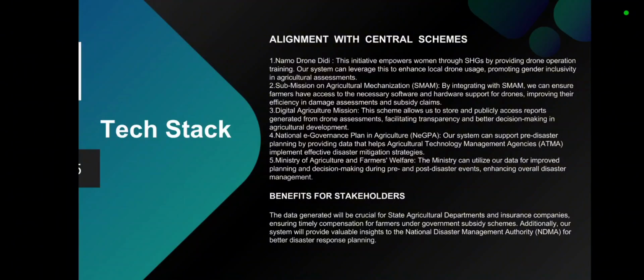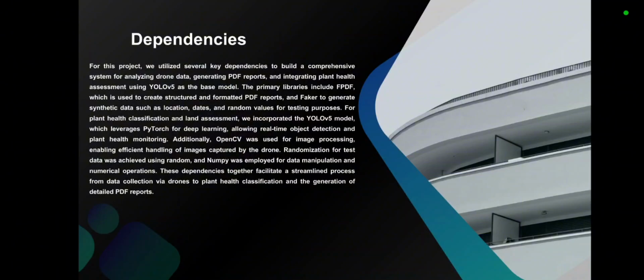And the benefit to the stakeholders, as we discussed, our system will provide structured and well-defined data. This data generated will be crucial for the state agriculture department as well as insurance companies which are tied up with the subsidy projects of the central government, ensuring timely compensation for the farmers under government subsidy schemes. Additionally, our system will provide valuable insight to the National Disaster Management Authority, which is NDMA, for better disaster response planning.